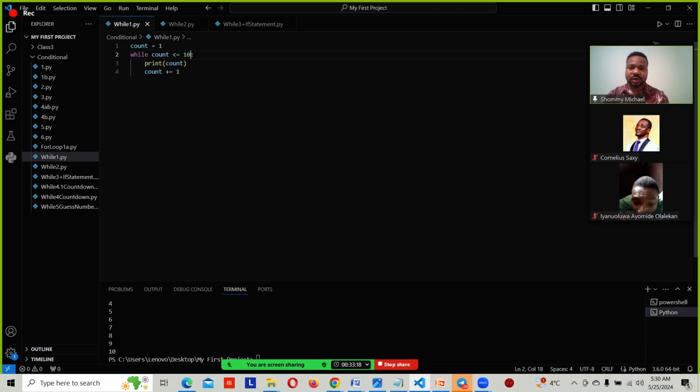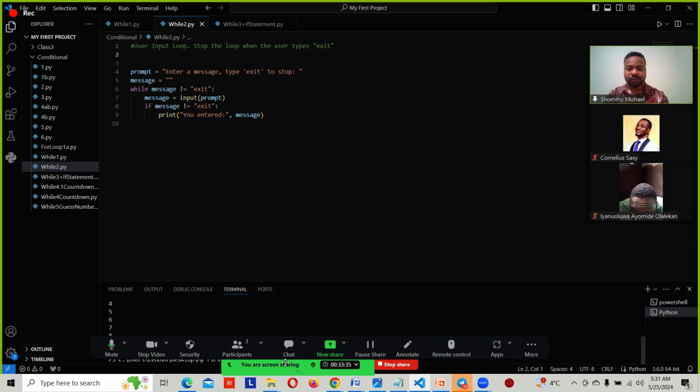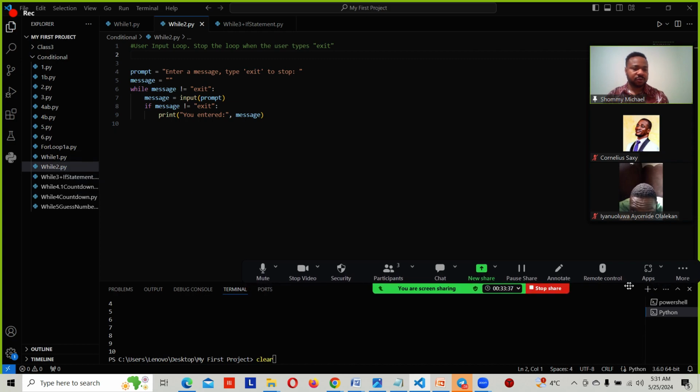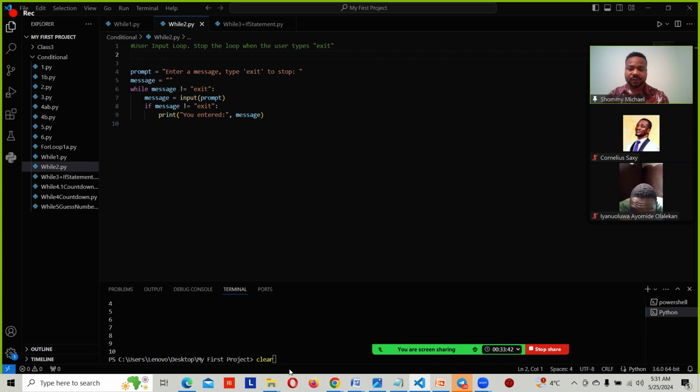Also, I have another example for us. Let's try another example. This one is very interesting. The examples that I have today, they are very interesting. So let's clear this out from our screen so we can have an empty one. So this is another program, right? So let's take a look at this program as well.